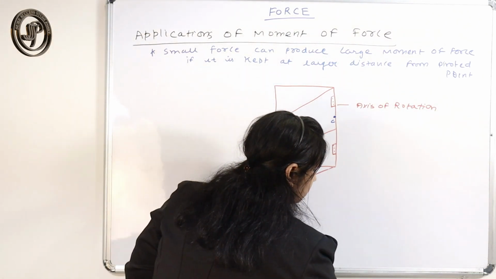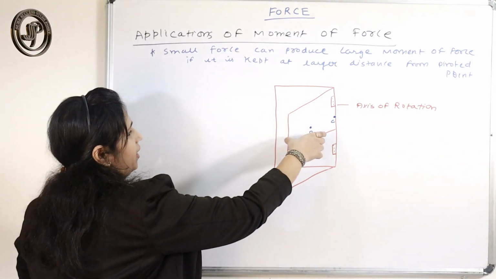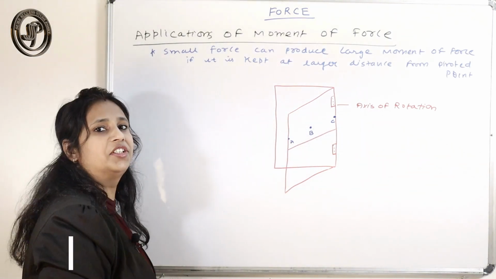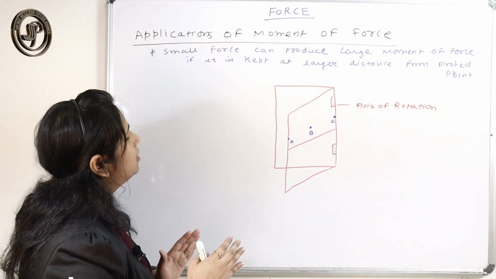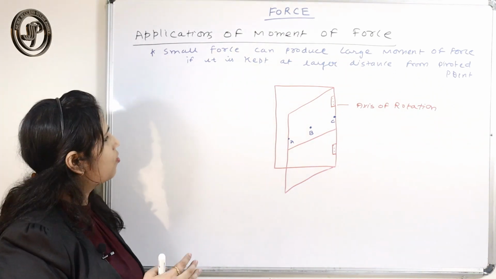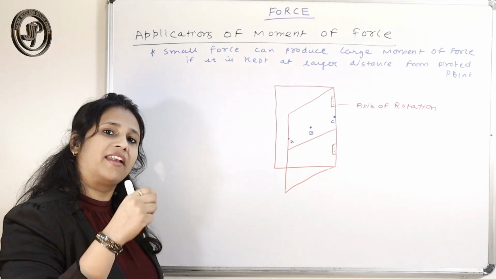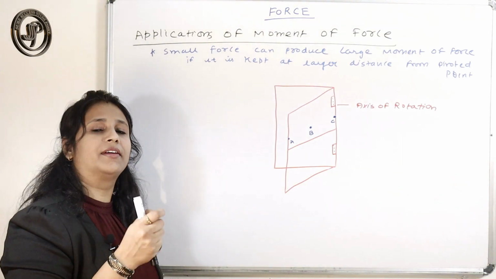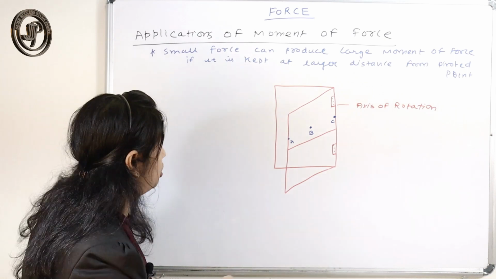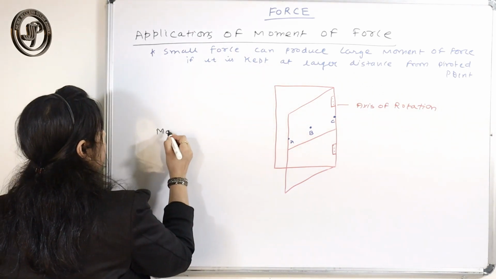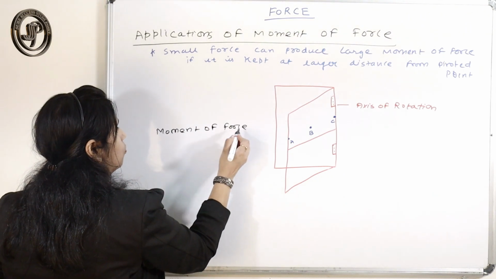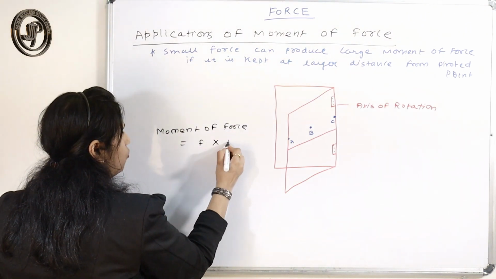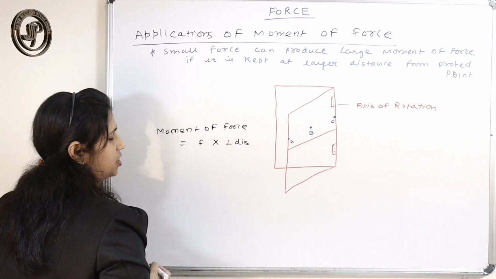There are three points: A, B and C. Point A is at a larger distance from the hinges, from the axis of rotation. B is at a slightly smaller distance, and point C is on the axis of rotation. If you want to rotate your door, the moment of force depends on the force and the perpendicular distance, right?